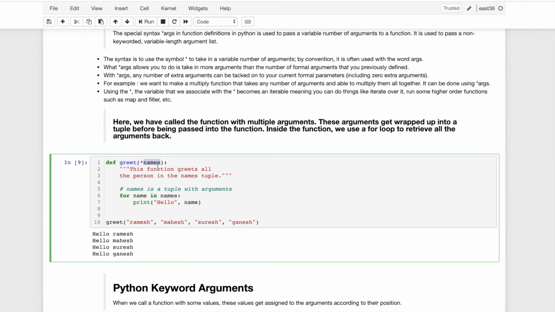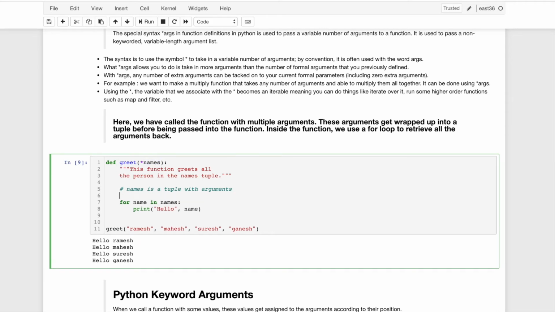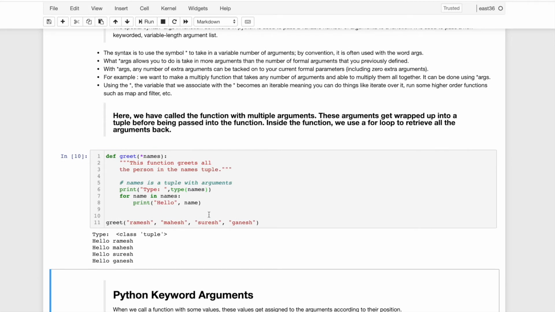I'm just printing the type of this args. The type of this argument is called a tuple. We discussed tuples previously also. A tuple is kind of similar to a list but has some different properties, like we can't change a tuple.